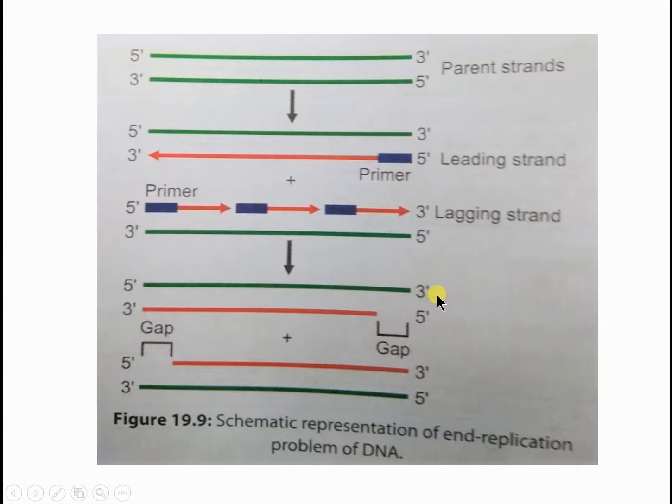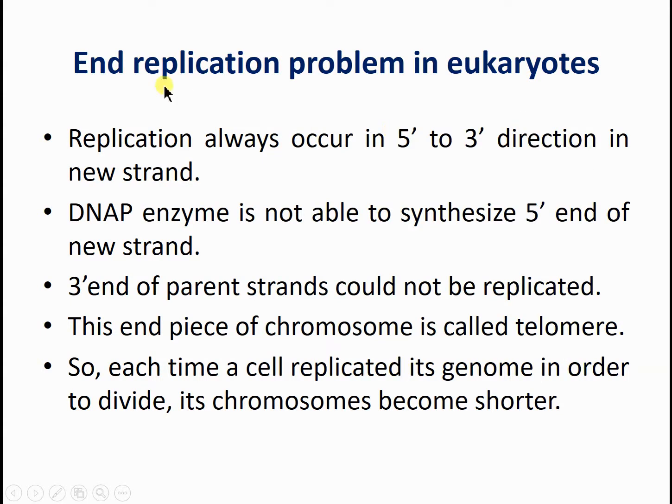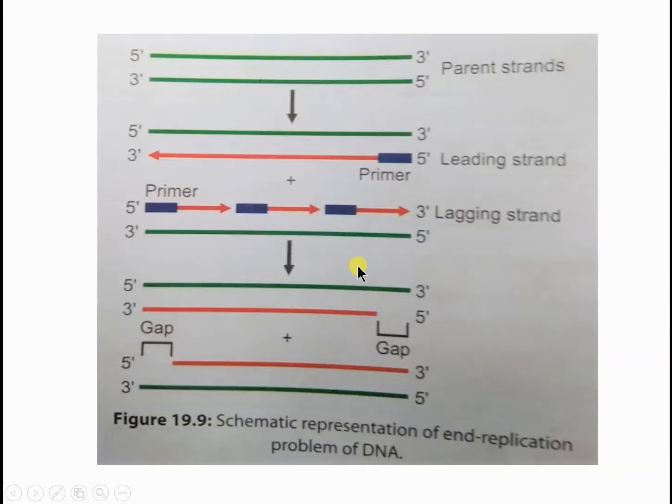So we can also say, in other words, that some portion of the 3 prime ends of the chromosome in the parental DNA cannot be copied into the daughter cell DNA. This is known as the end replication problem. The 3 prime end of the parent strand could not be replicated into the daughter cell because DNA polymerase is not able to synthesize the 5 prime end of the new strand. This end piece of the chromosome, these 3 prime ends of the chromosome, is known as the telomeres.